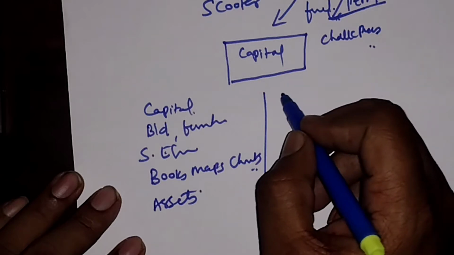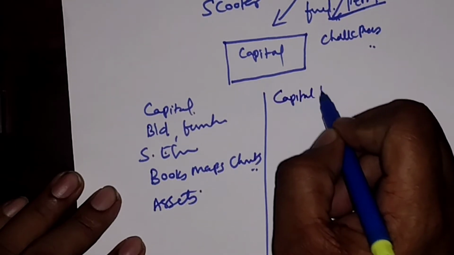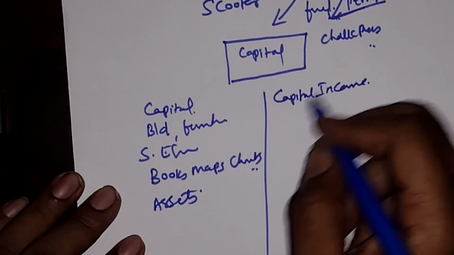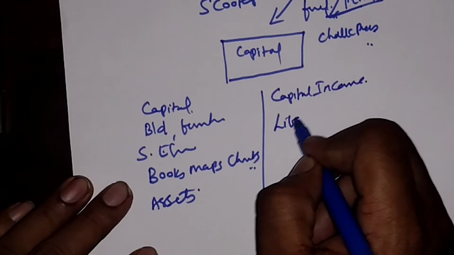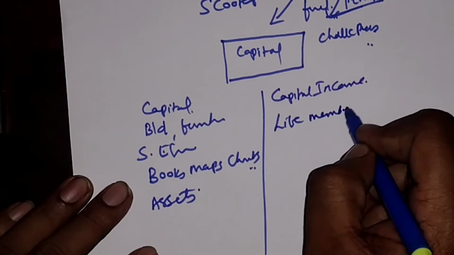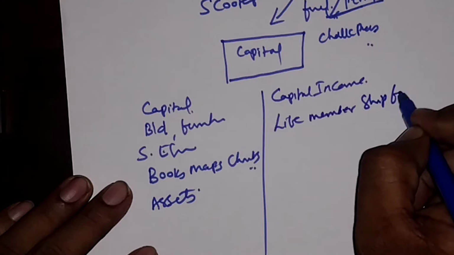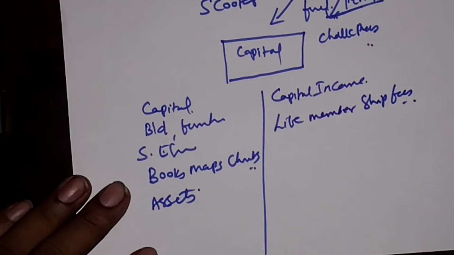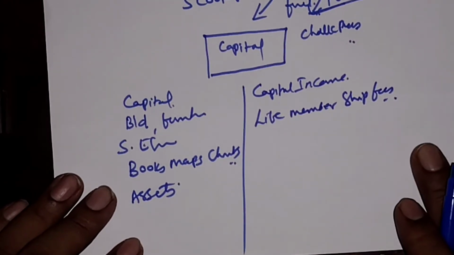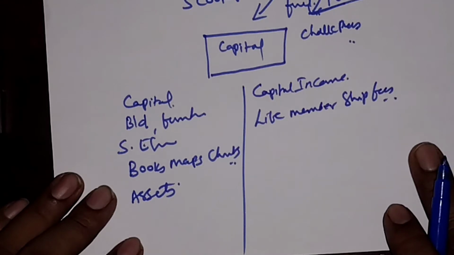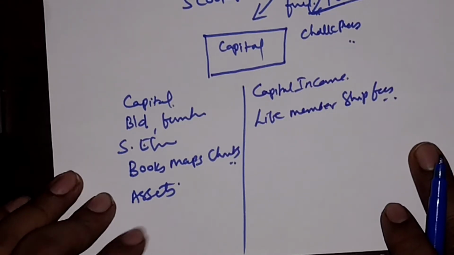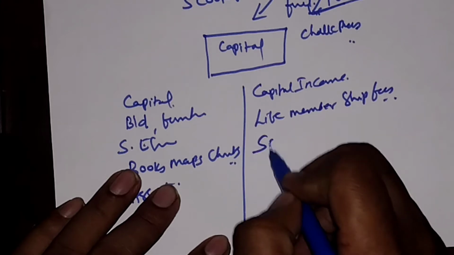In the same manner, they will get some capital income. What is that capital income? One, it is the life membership fees. This fee will be received from the persons who are joining the NPO. The next one is some special donations.